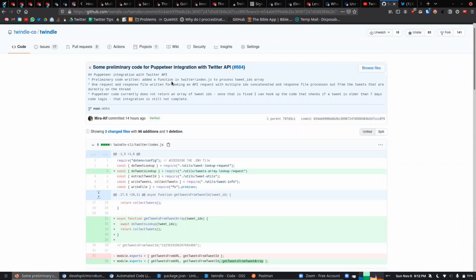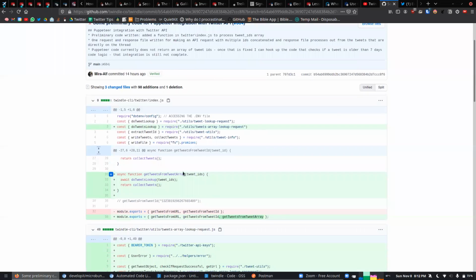This change is supposed to help us get the tweets with a single API call. Puppeteer is going to return us a bunch of tweet IDs for the older tweets. So I'm using the API to get all the additional information about those tweets rather than scraping everything from the page. So instead of using Puppeteer to scrape the content of the tweets, we are fetching the tweet IDs and then making API requests to get the actual data. Yes. Great, you can walk me through the code.